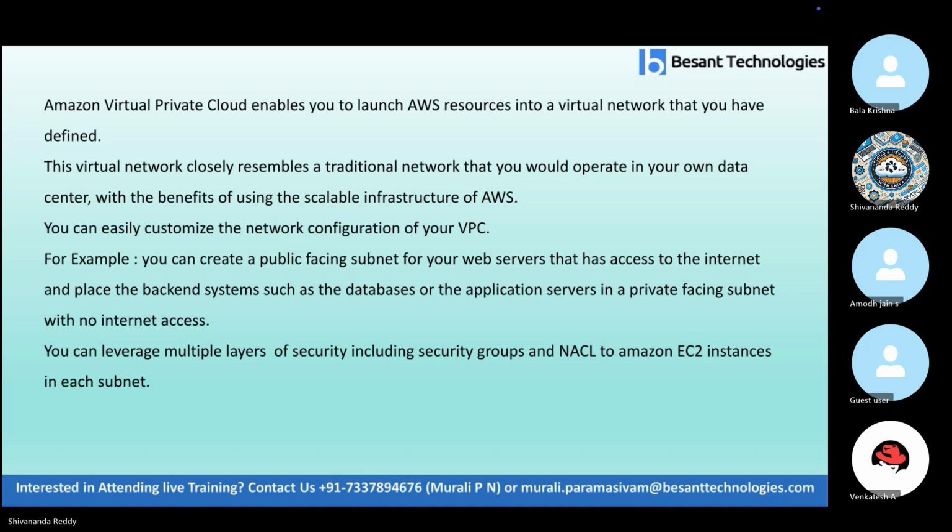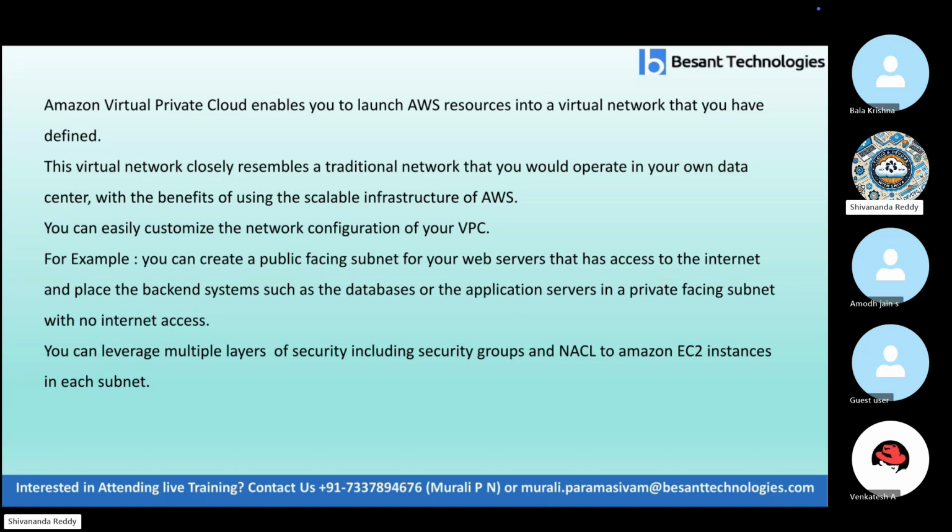But here AWS is the public cloud, okay, but VPC is virtual private cloud. That means inside your AWS account, for your company, you are creating a private cloud. Clearly assume that. AWS is a public cloud. Inside that AWS public cloud, you are creating one private cloud for your organization. That is the VPC, virtual private cloud, in AWS.